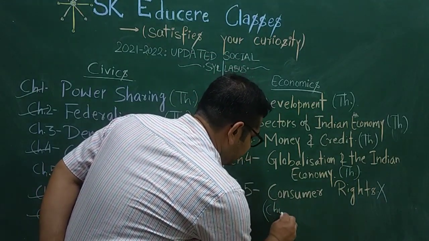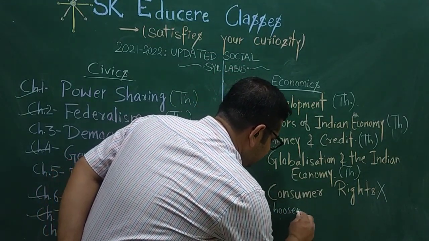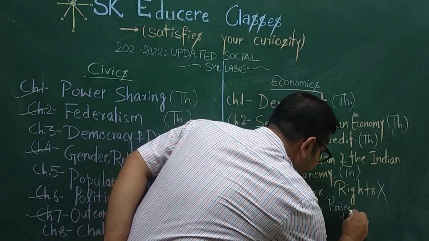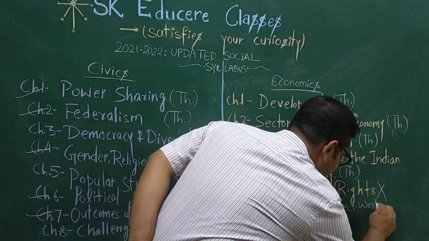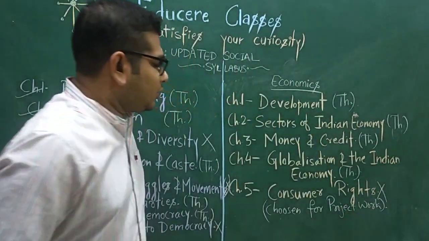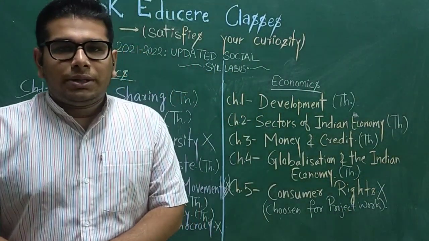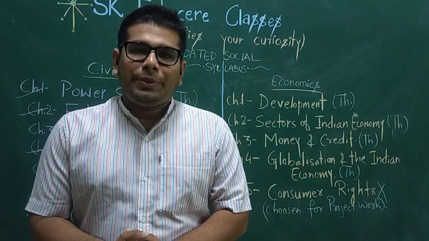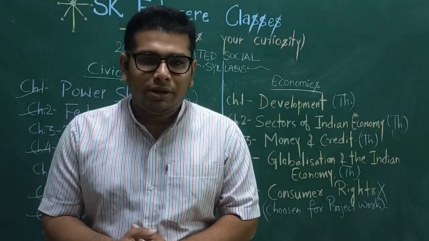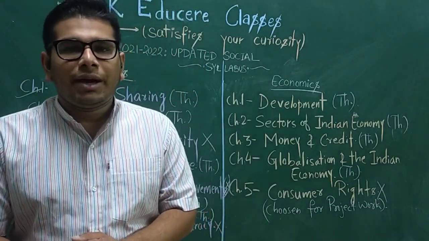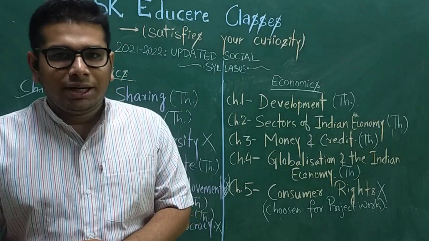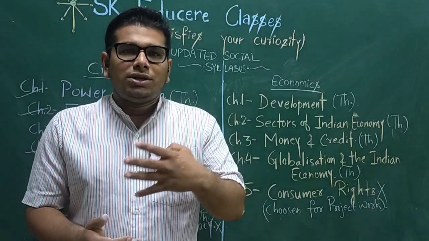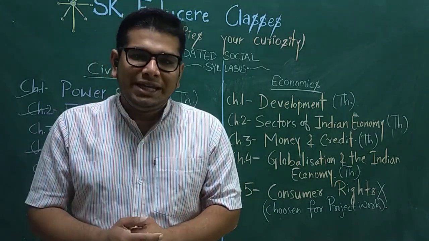This chapter is chosen by CBSE for project work. You know, dear students, that in the board examination you have to appear for an 80 mark question paper, and 20 marks will be given by your school management, that is your internal marks. In that internal mark there are 4 subsections of 5 marks each.